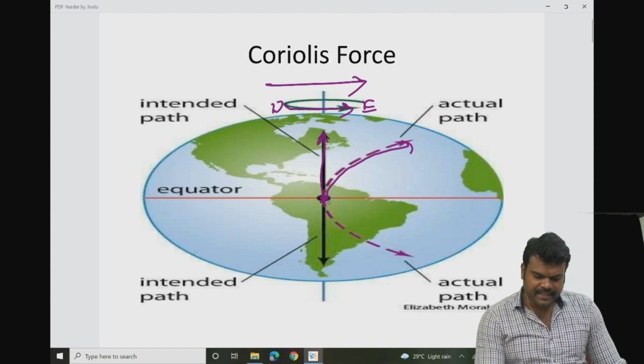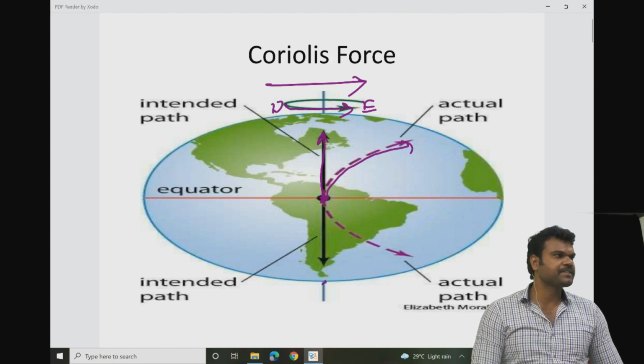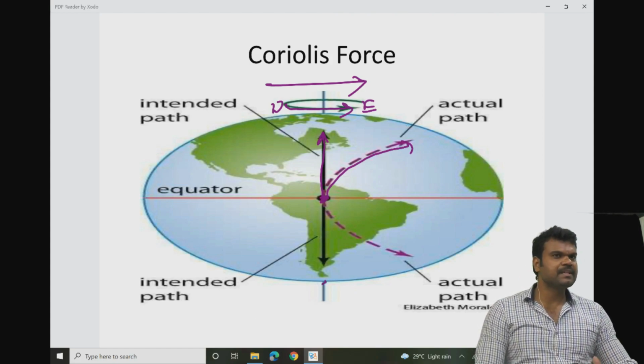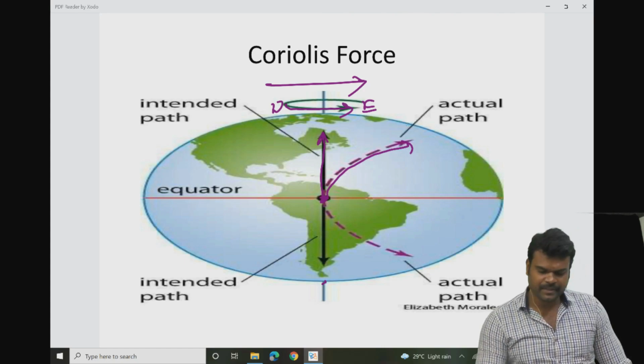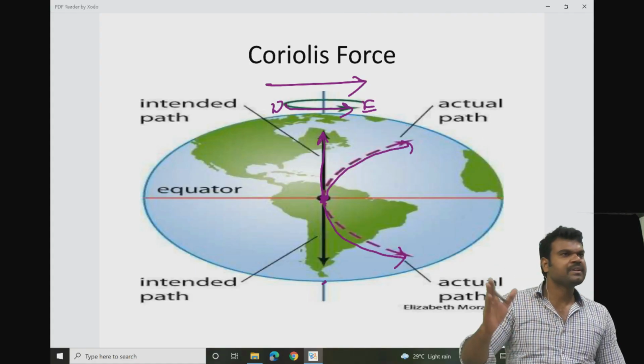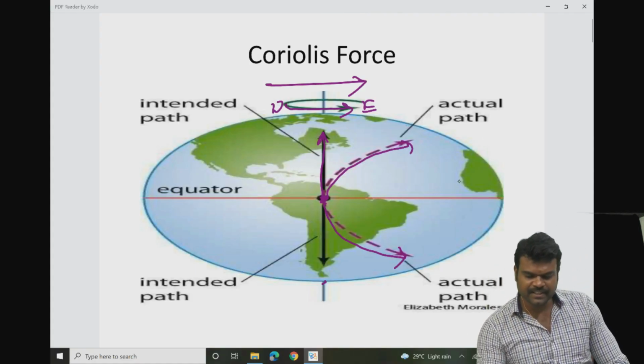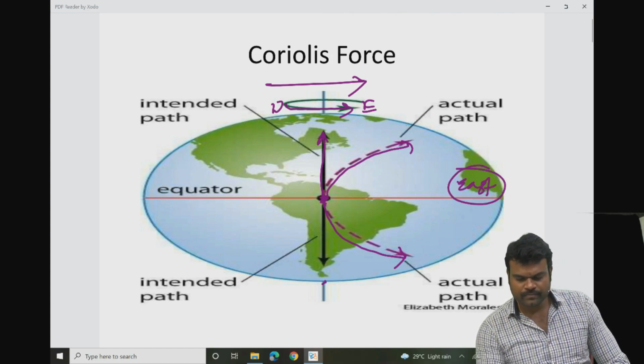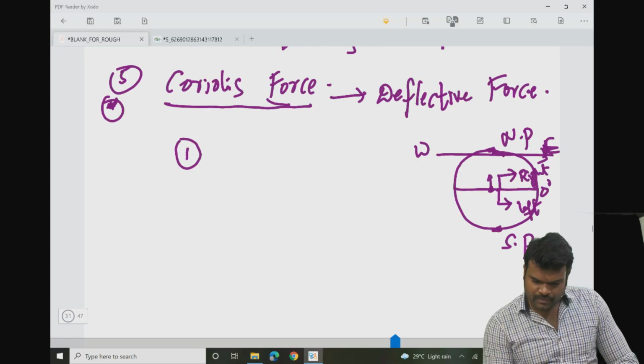Now in the second case, I am changing the facing. I am facing the south pole, so my right becomes left, left becomes right in the southern hemisphere. So I should get deflected to my left, but the side is always the same. That is nothing but towards east. Am I clear? So this is the first point.